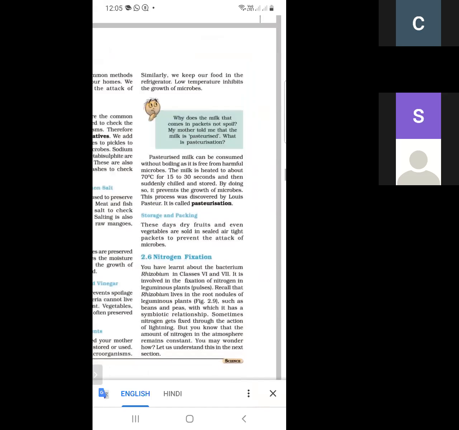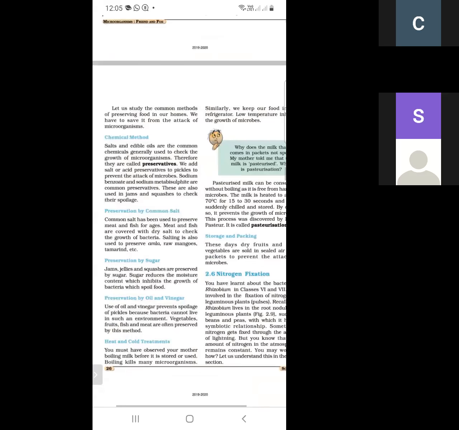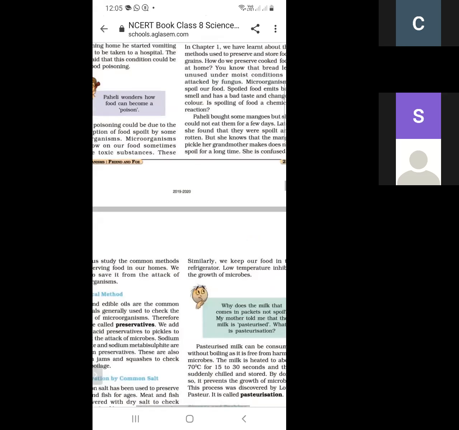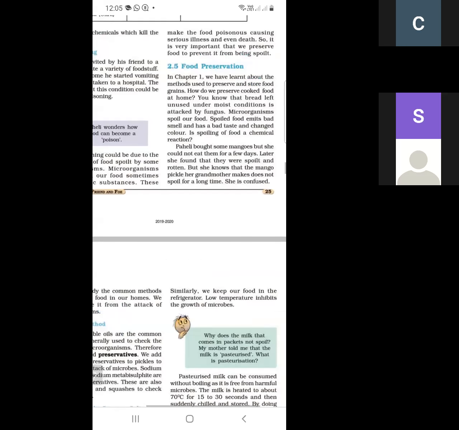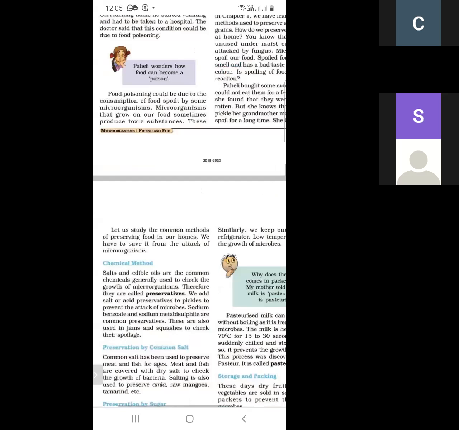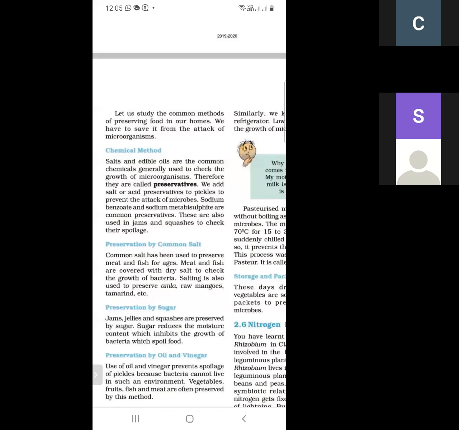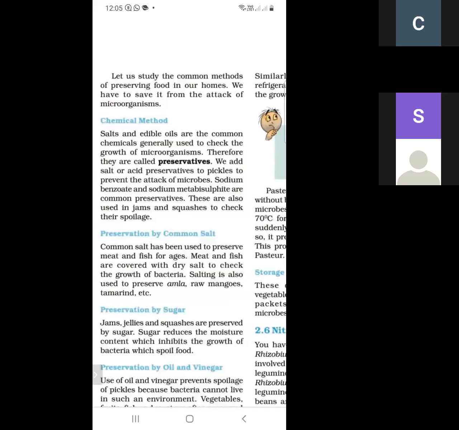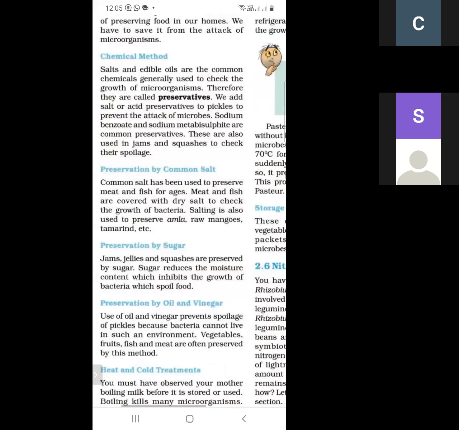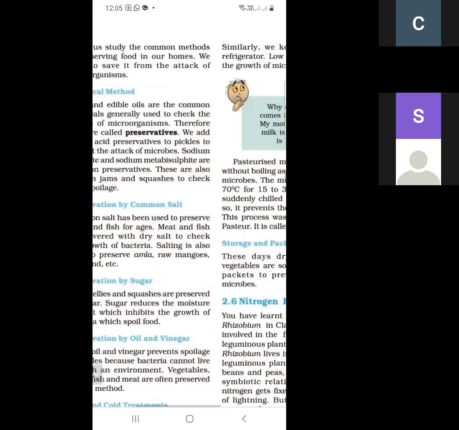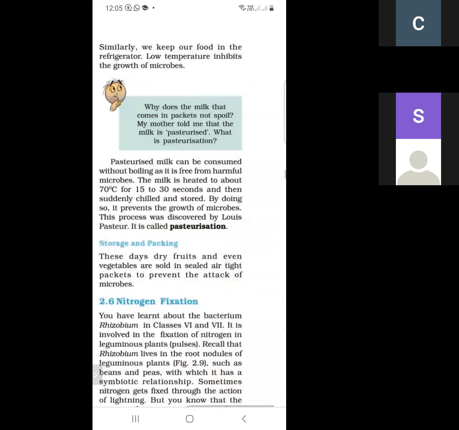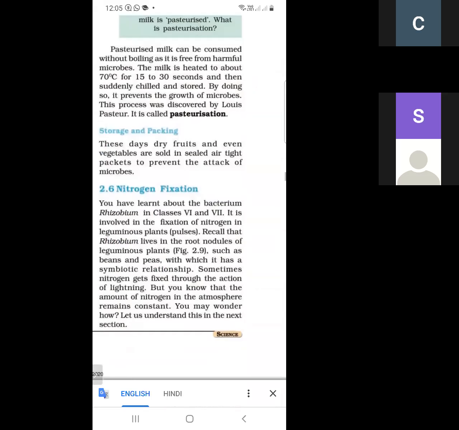And these are the various methods. What are the various methods of food preservation? First is the chemical method, second is preservation by common salt, third is preservation by sugar, and fourth is preservation by oil and vinegar. Next is hot and cold treatment, and next is storage and packing. These are the various methods of preserving food. And the next topic is nitrogen fixation.